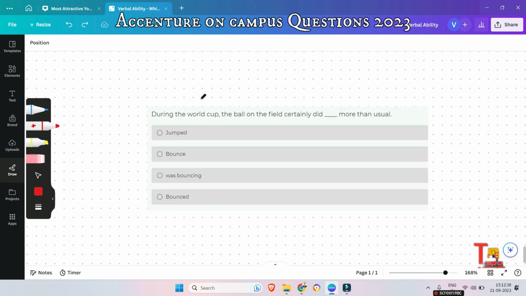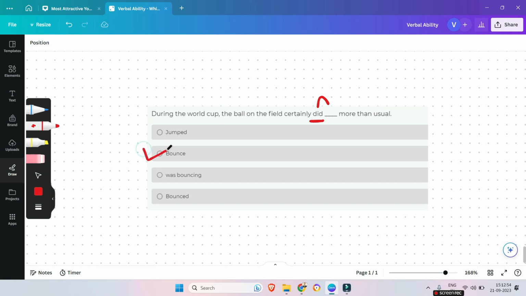Okay, the next question is this. During the World Cup, the ball on the field certainly did dash more than usual. Jumped, bounced, was bouncing, or bounce. What could be the correct answer? Actually, when we use the auxiliary verb did, after that we have to use a simple verb, right? So the only simple verb here is bounce, so bounce will be the correct answer, right?